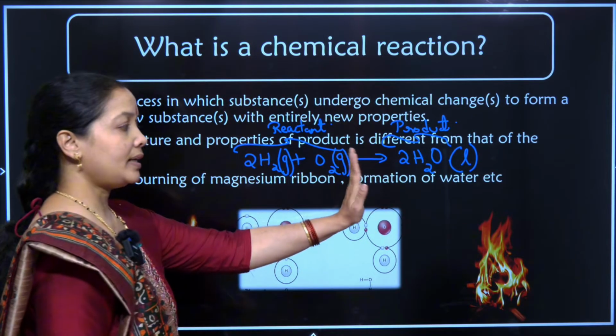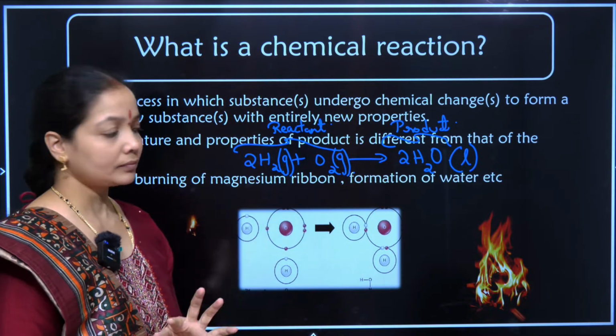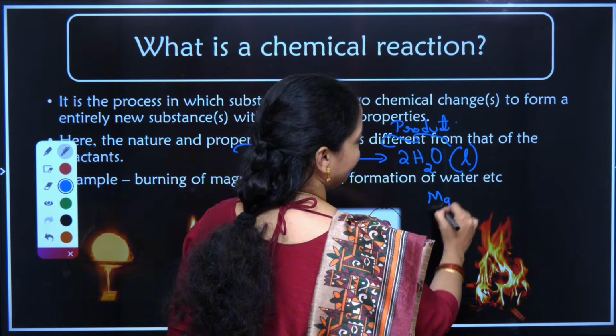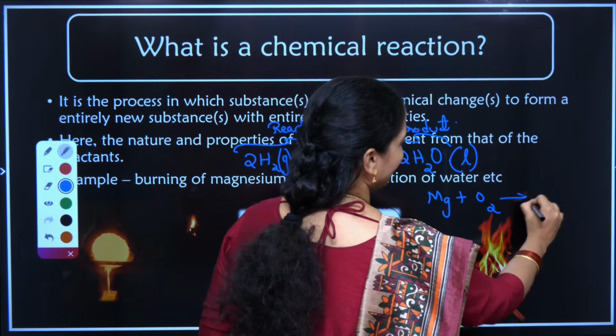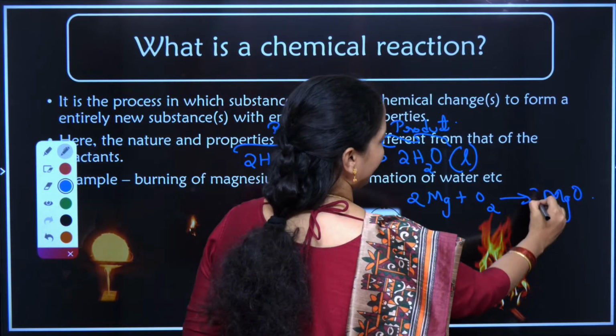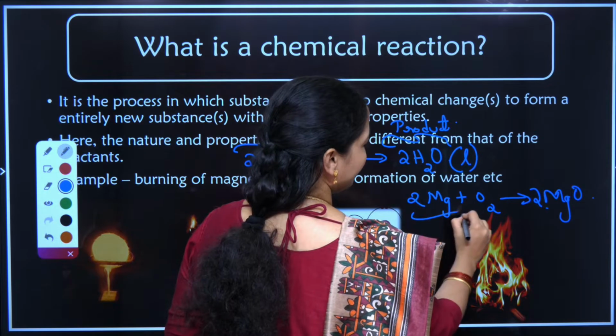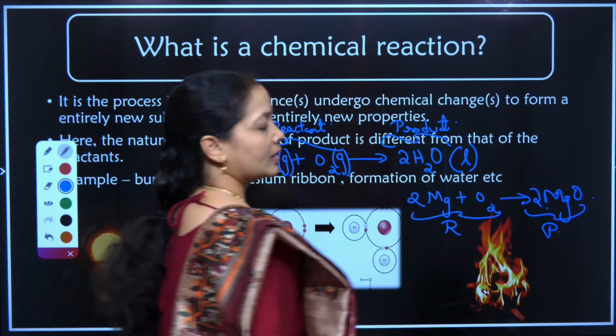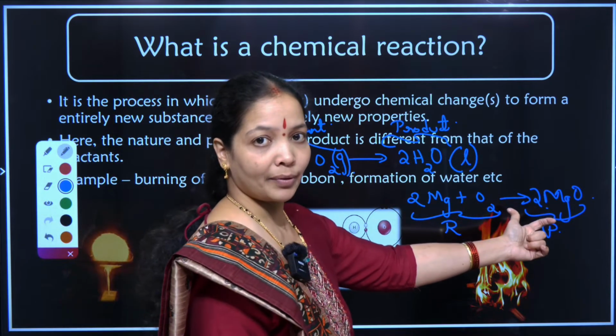These two are separated in between by an arrow. Let me take one more example. Magnesium is combining with oxygen to form magnesium oxide. So this is called my reactant and this will be called my product, separated in between with the help of an arrow.